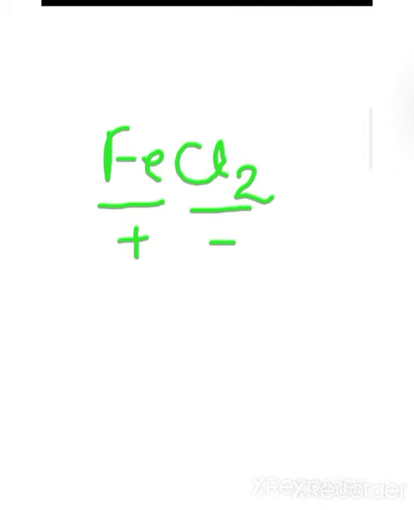Fe is the cation and the Cl part is the anion. But we know that iron shows variable valency. What is the valency of iron?